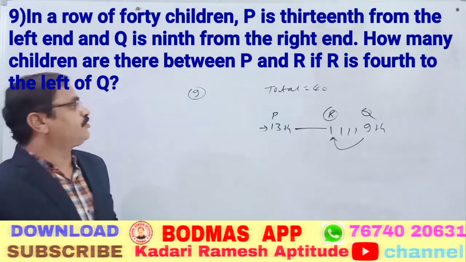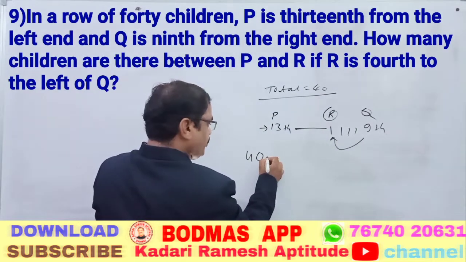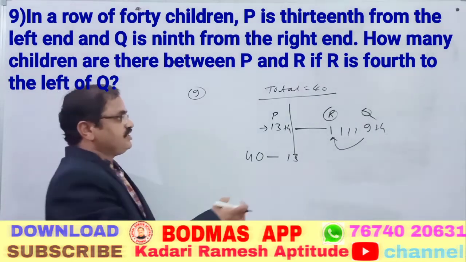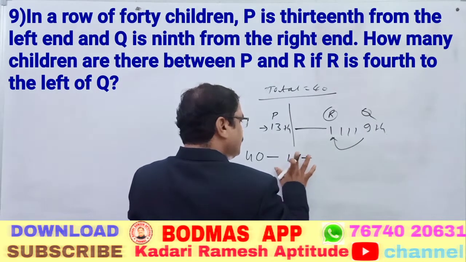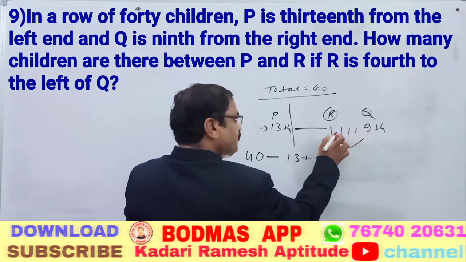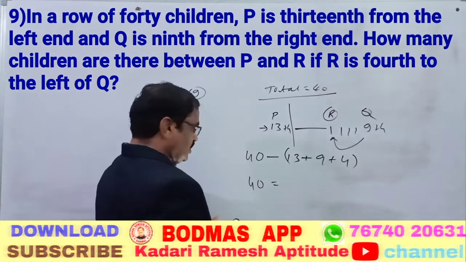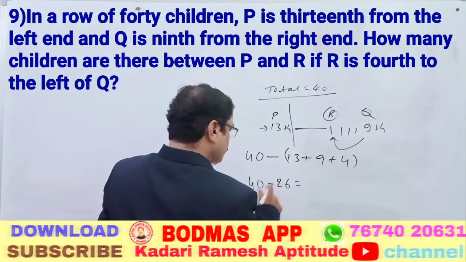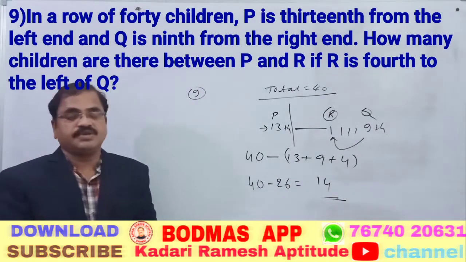First of all, we have to reach a conclusion. Total strength is how much? 40. So 40 minus: this side is 13 on the left, already 13 including P. Then 9 including Q, and then 4 persons including R. So 13 plus 9 plus 4 is 26. Now 40 minus 26 is 14.